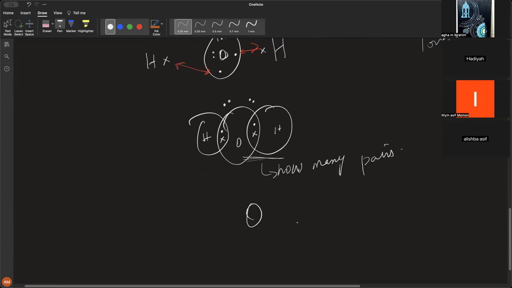Oxygen is sharing with hydrogen one pair, right? Each pair represents one dash. Is this right? So we can draw it like this.